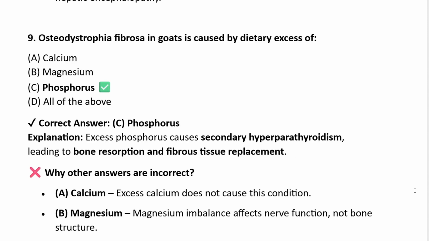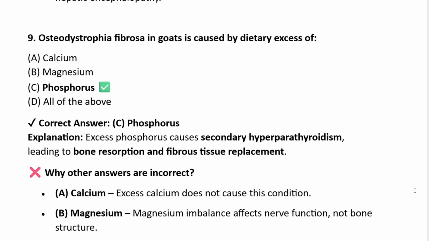Question 9. Osteodystrophia fibrosa in goats is caused by dietary excess of calcium, magnesium, phosphorus, or all the above. Very easy, the answer is phosphorus. Because excess phosphorus causes secondary hyperparathyroidism, leading to bone resorption and fibrous tissue replacement. So the answer is phosphorus.